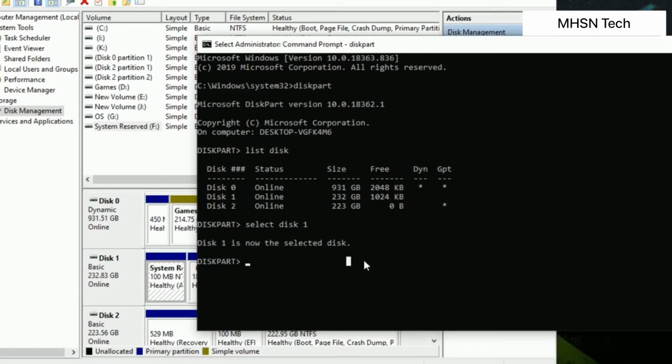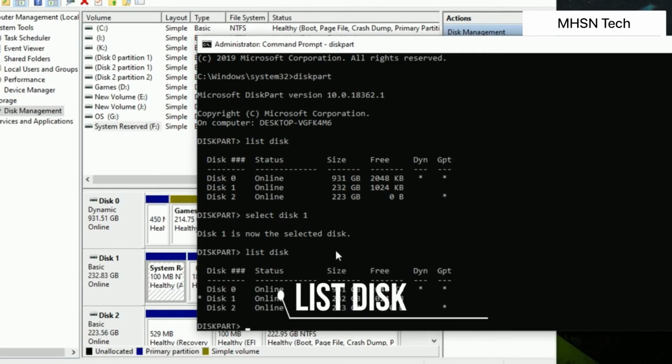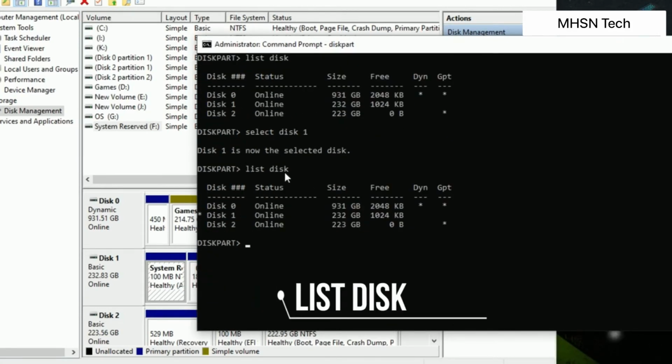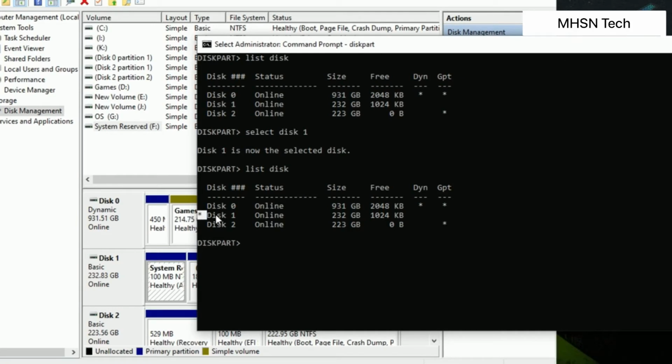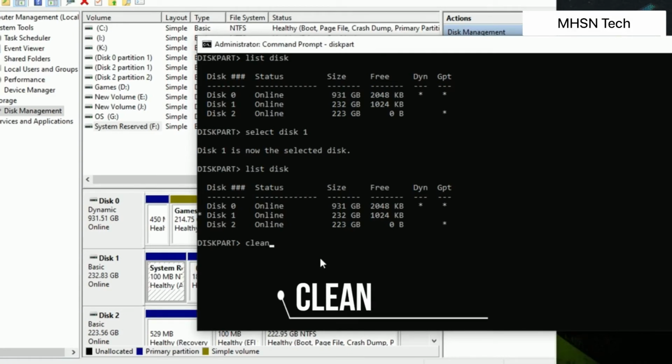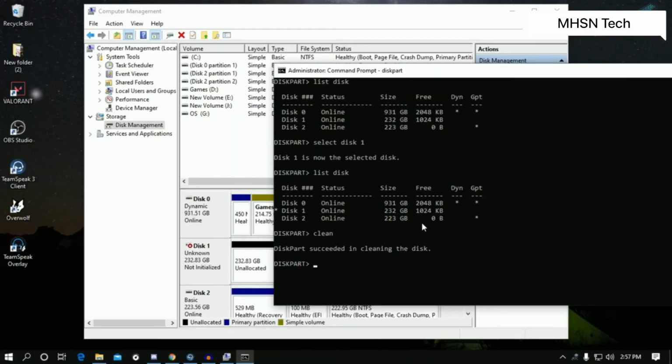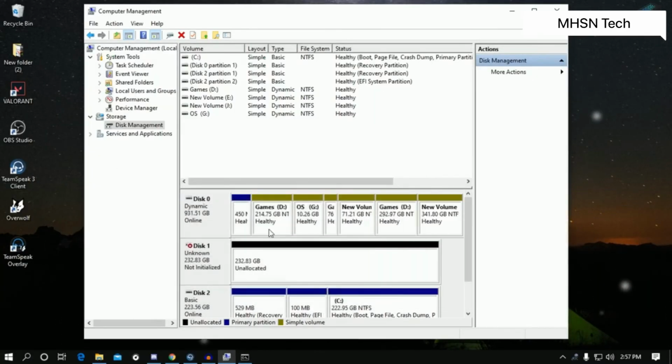Now I'm going to put the first command once again, which is list disk. If I type that command, as you can see, it shows a star mark before disk 1, that means it is selected. Now I need to put this command which is called clean. This command will help me to delete that partition. Now as you can see, it's showing over there unallocated.